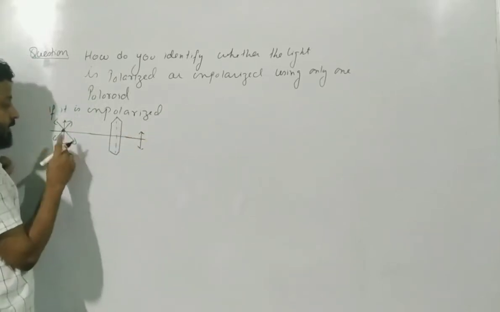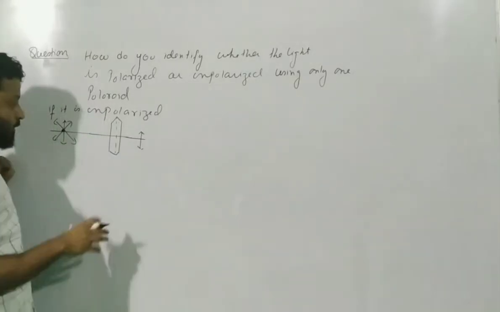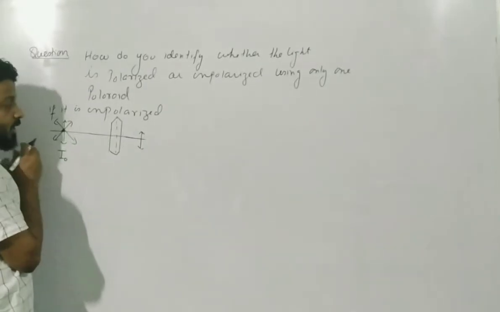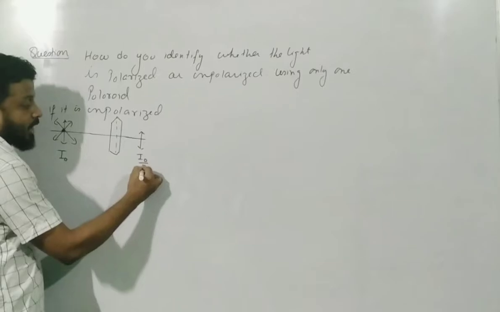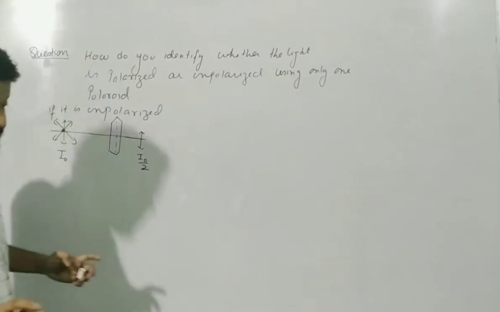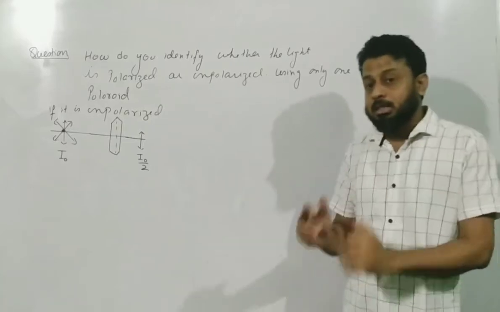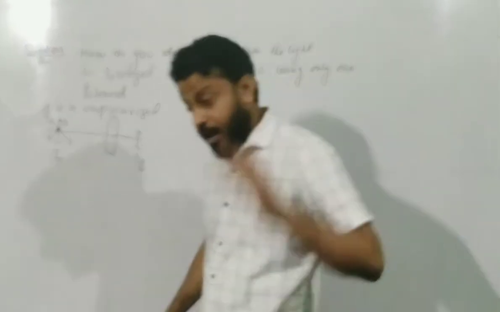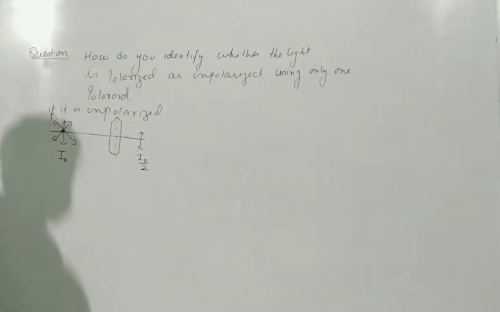As far as intensity is concerned, this is very, very important, not only for this question. In general, you should know this. If I naught is the intensity of unpolarized light, when it passes through a Polaroid, intensity becomes half right away. Keep this logic in your mind. Whenever an unpolarized light of intensity I naught passes through a Polaroid, right away the intensity becomes half. So I naught by 2.